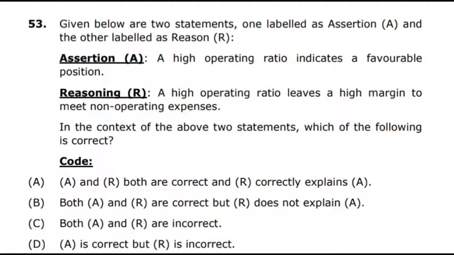Question number 53. Given below are two statements, one labeled as assertion and the other labeled as reason. Assertion A. A high operating ratio indicates a favorable position. It is wrong. Actually, it indicates an unfavorable position. Reason R. A high operating ratio leaves a high margin to meet non-operating expenses. It's wrong. It leaves only a low margin to meet non-operating expenses. It is also wrong. So both A and R are incorrect. Option C is the correct answer.